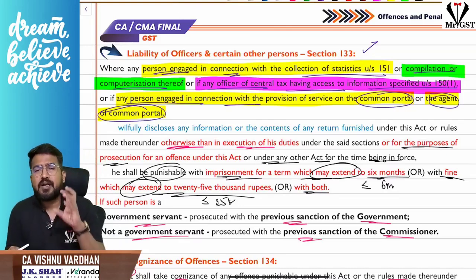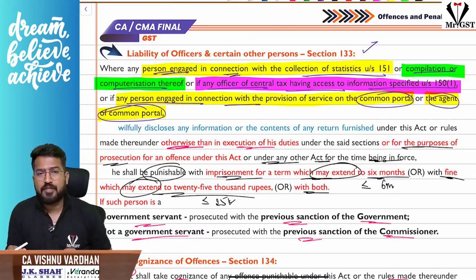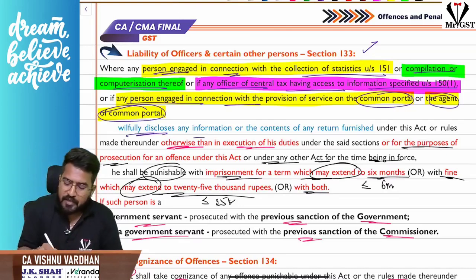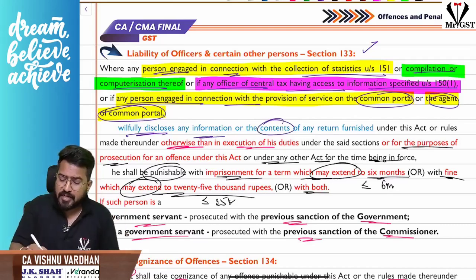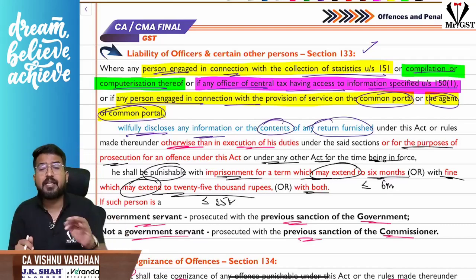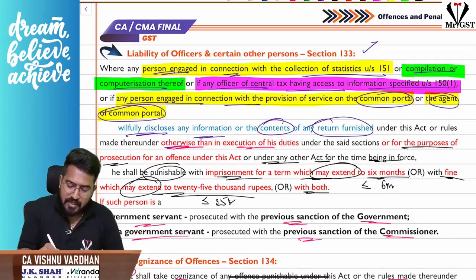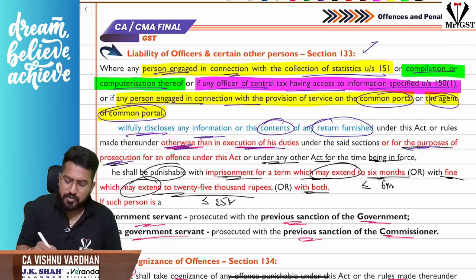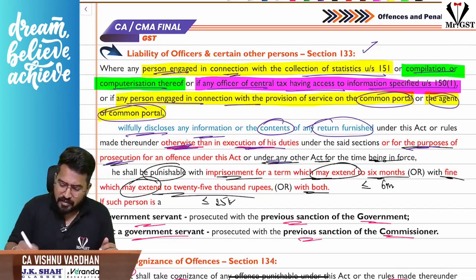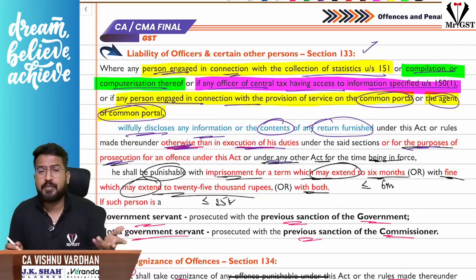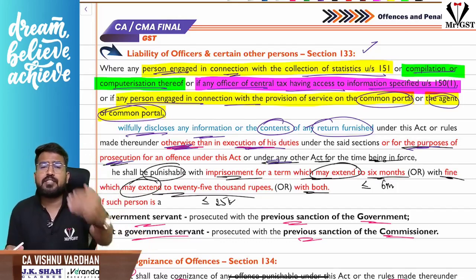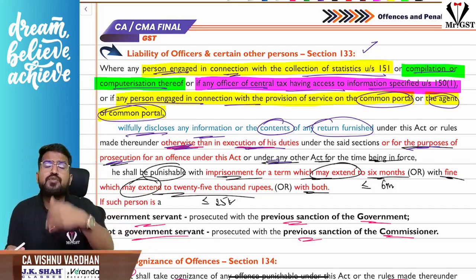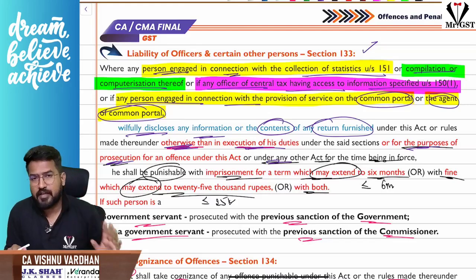See, these people are having some sensitive information with them. They should not willfully disclose any such information or contents of any document furnished under this Act, except for executing their duties or for the purpose of prosecution of any offense under this Act or under any other Act for the time being in force. So only to execute their duties, or only during prosecution if the information is asked from them, they are to give it.